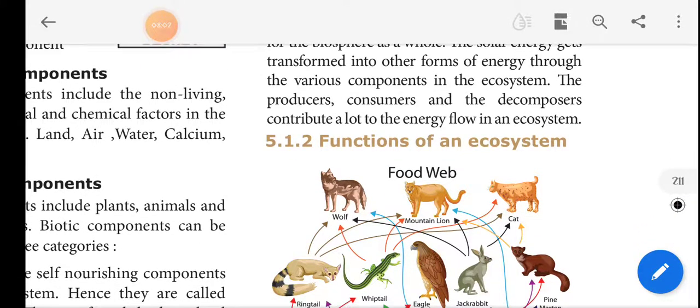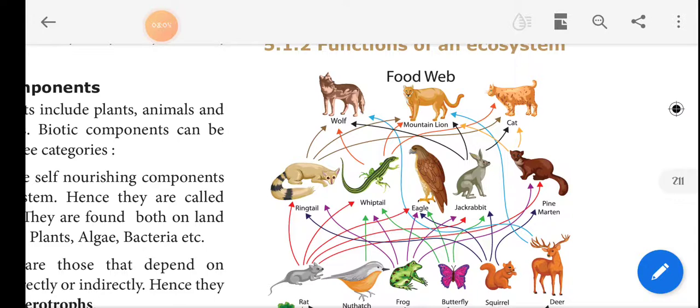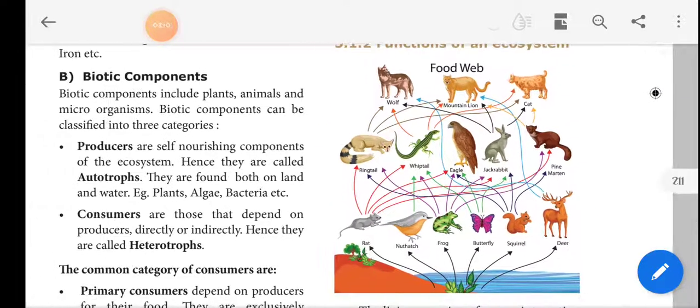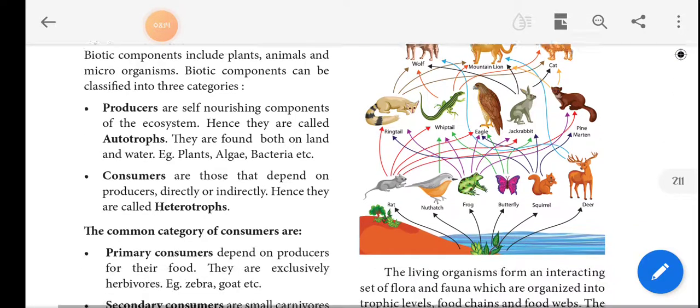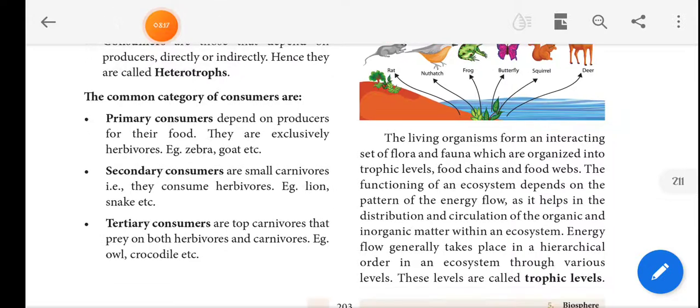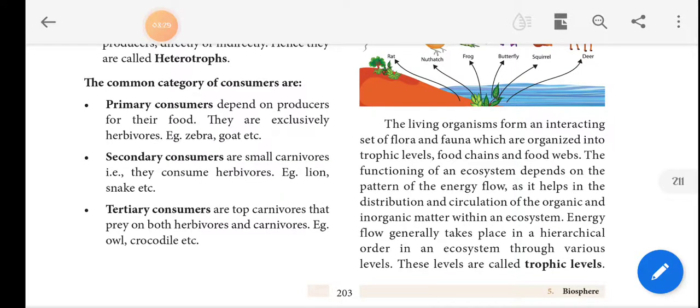For the functions of an ecosystem, the food web is given. In the food web we can see that all the animals and plants depend on one another. The living organisms form an interacting set of flora and fauna. Flora means plants, and fauna means the animals that live in a particular region, which are organized into trophic levels, food chains and food webs.